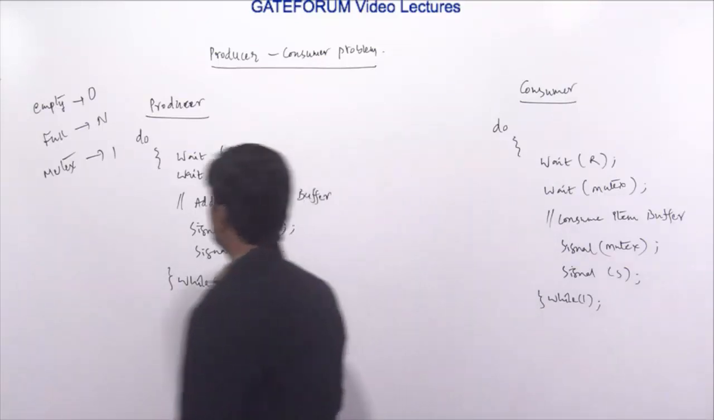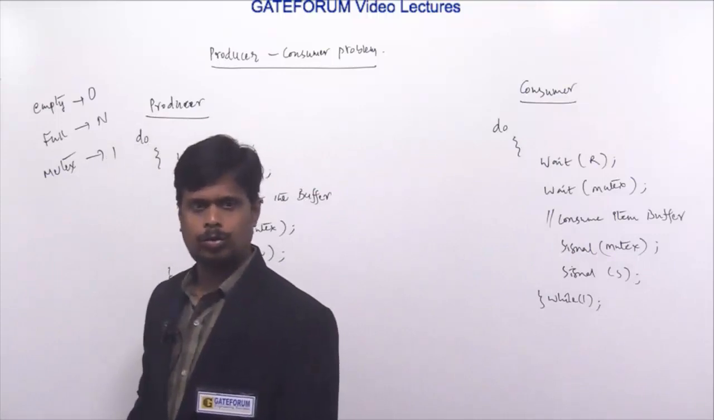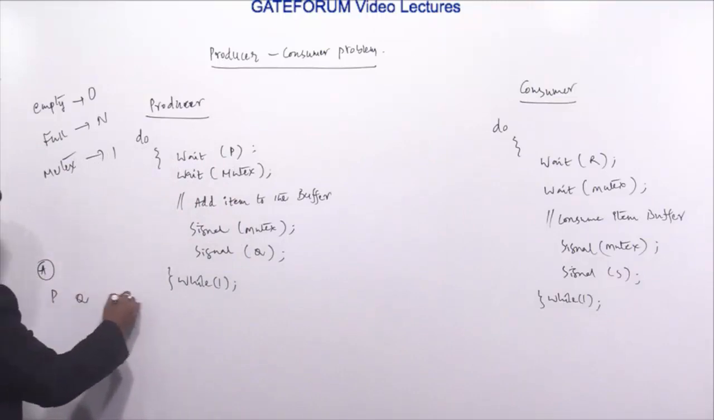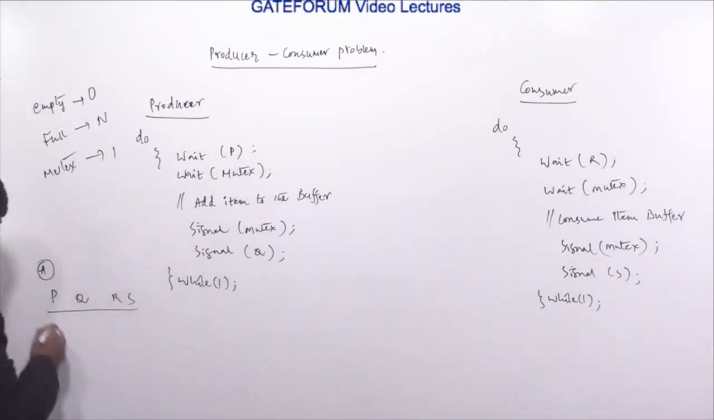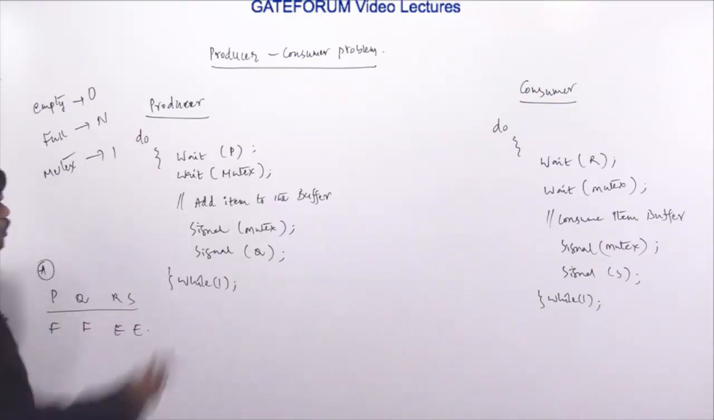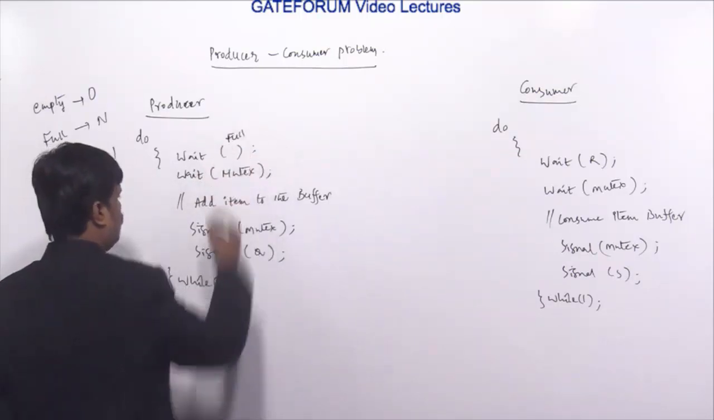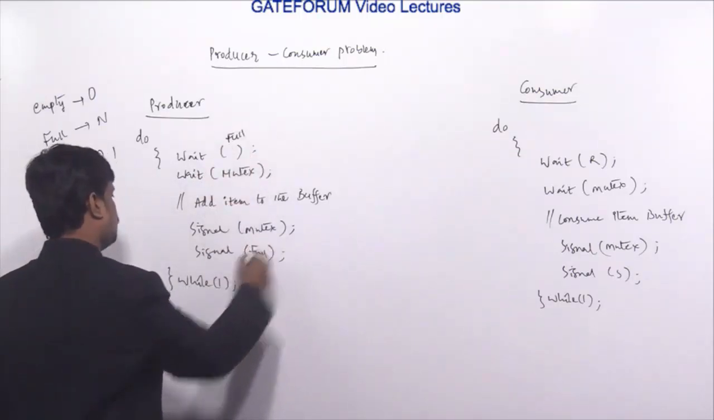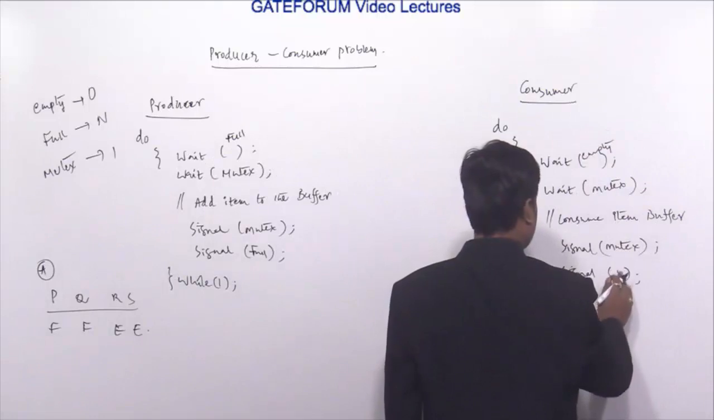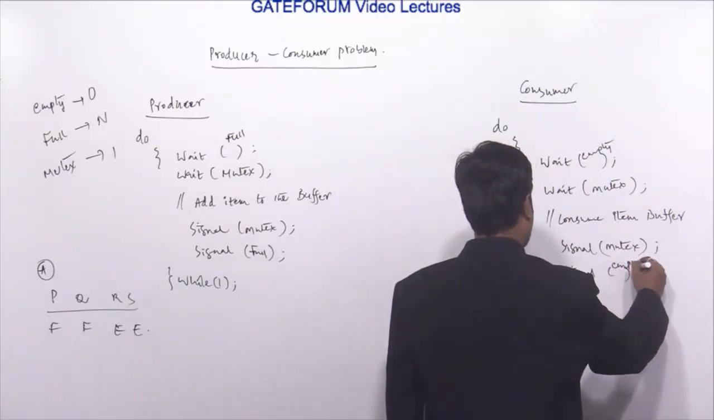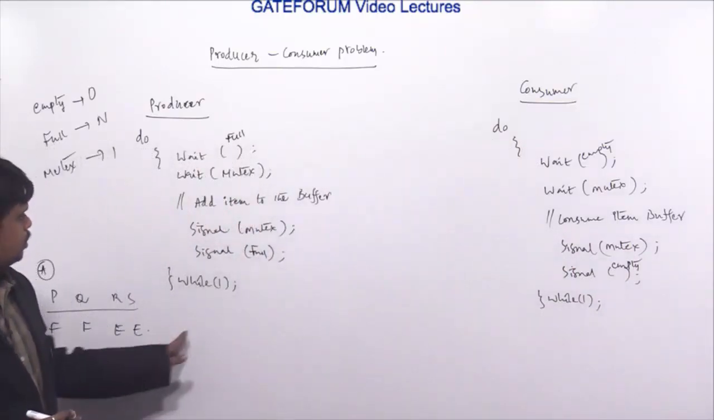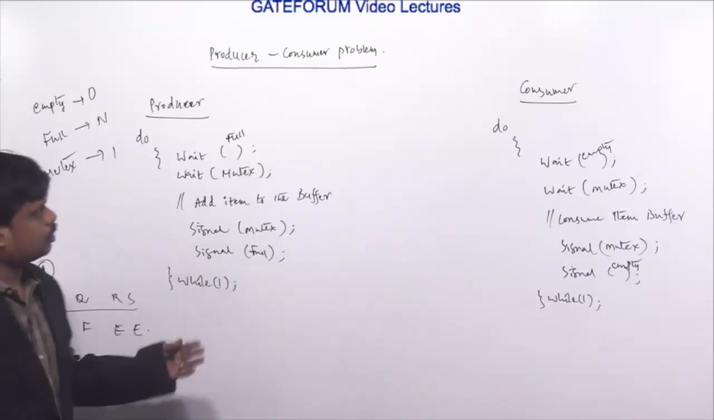Right. So here, what is option A? P full, Q full, R empty and S empty. So if I consider P, Q, R, S, it means that here I can say full, here also full, and here I can say empty, and here also empty. Right. So with these values of P, Q, R, S, we can start executing the producer and consumer processes.